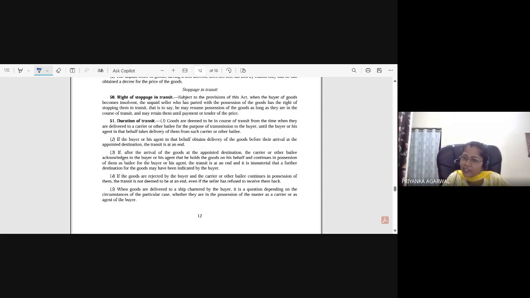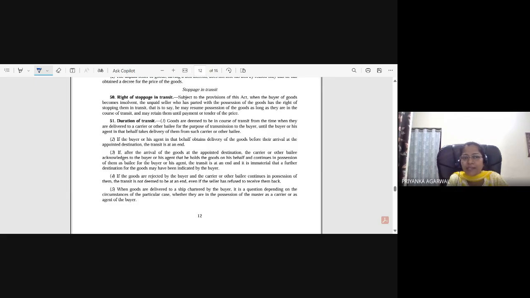Okay, and the transit comes to an end and continues in possession of them as bailee for the buyer or his agent, because he has acknowledged that he is holding on his behalf. Then the transit is at an end, and it is immaterial that the further destination for the goods may have been indicated by the buyer.